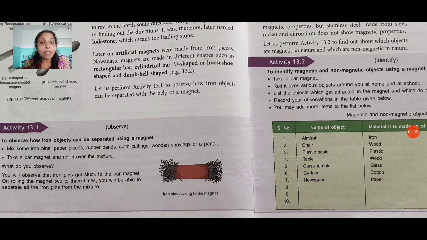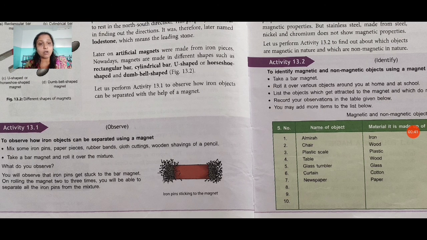First, mix some iron pins, paper pieces, rubber bands, cloth cuttings, and wooden sticks or pieces of a pencil. Now take a bar magnet and roll it all over the mixture. What do you observe? You will observe that iron pins get stuck to the bar magnet. On rolling the magnet two or three times, you will be able to separate all the iron pins from the mixture.